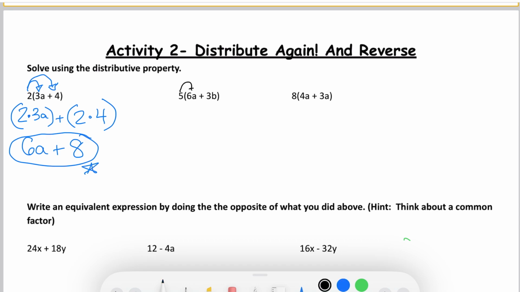Next one, I'm multiplying 5 times both the parts. So 5 times 6a, so 5 times 6 is 30a, plus 5 times 3b would be 15b.